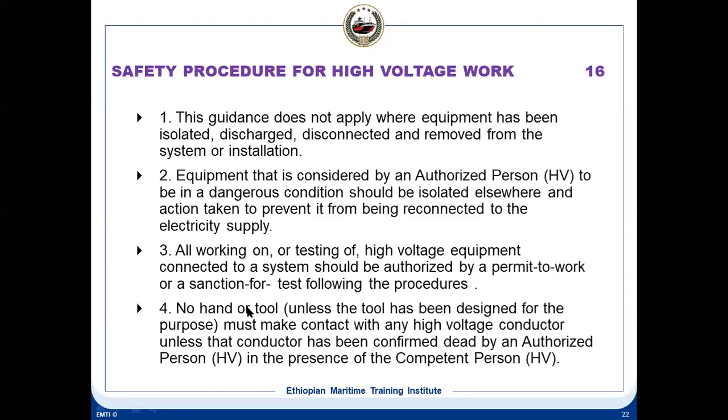See, it is mandatory that you have permit to work systems or sanction to test when you work on the high voltage equipment. Unauthorized tools cannot be used. See, with high voltage, you have to measure. If you have to measure, you need to have a test probe. That is the first thing, to check any residual voltage. Then you need to have a high voltage measuring device to measure the voltage, or a line tester, a high voltage tester for this. So no other tools can be used on high voltage.